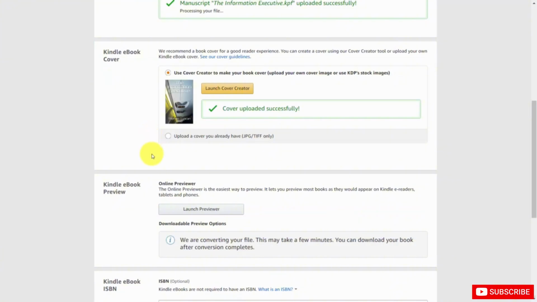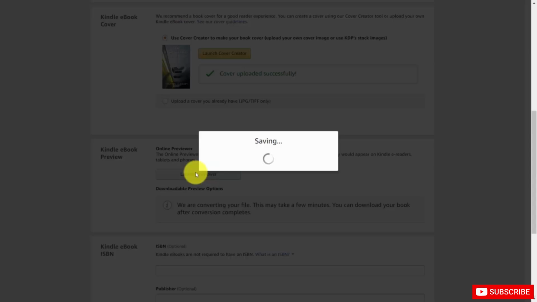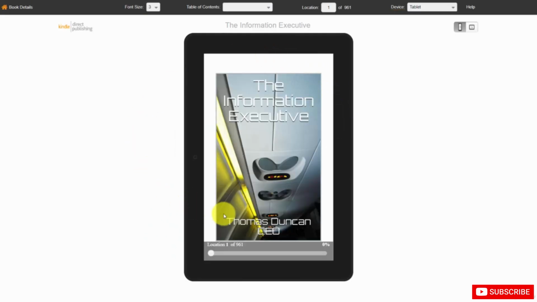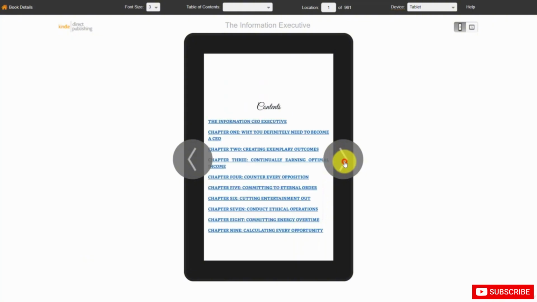But once we've done that, we then have what's called the Kindle eBook Previewer. And so we can click this previewer, so that we can see how our book is going to appear on most Kindle e-readers. So at this point, we can now click Launch Previewer. And the preview will start. And you can then see how your book is actually going to look.